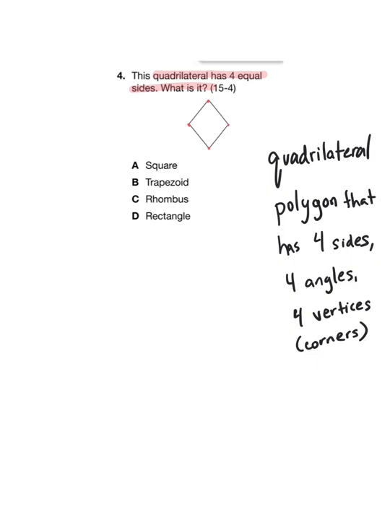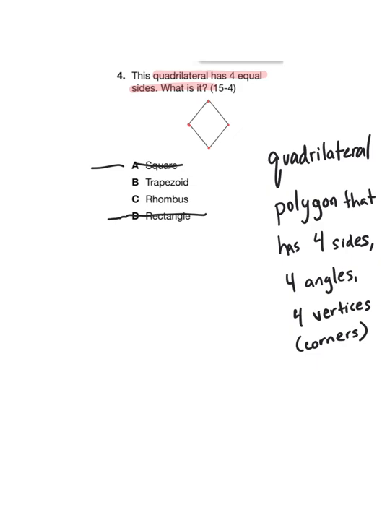For example, square and rectangle, we can cross those out right away because this shape doesn't appear to have any 90-degree angles at all. I see 2 obtuse angles, and I see 2 acute angles, but I don't see any 90-degree angles. Okay, let's think about whether or not this shape has the attributes of a rhombus. A rhombus is a flat shape with 4 equal straight sides.